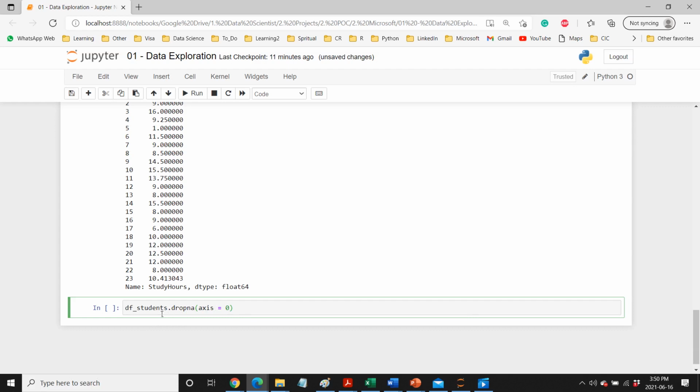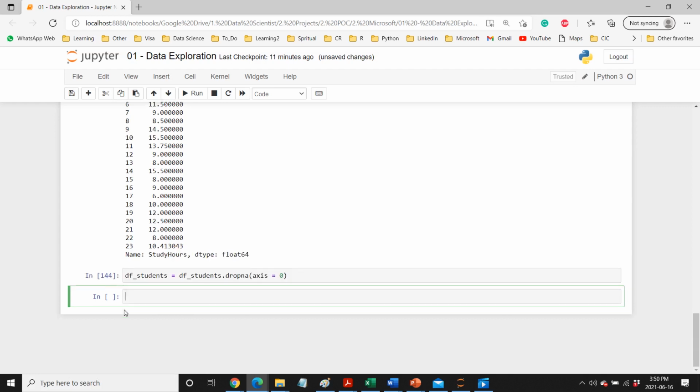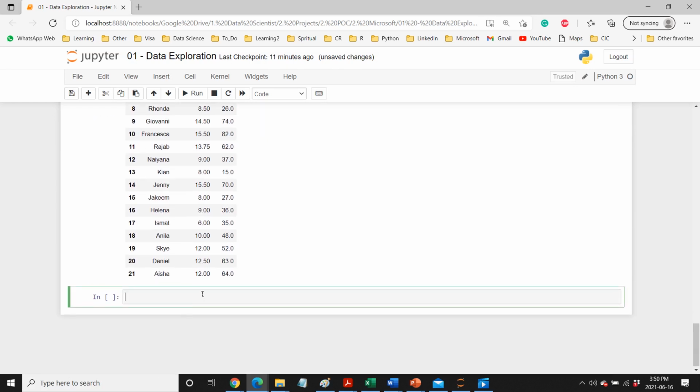That means we don't want to drop a column, we want to drop the particular row. So let's do this and then assign it to a data frame. Now we can see that we don't have any missing values because we dropped them. We had more rows before, now we have fewer rows because we dropped that one observation, since it had missing values.